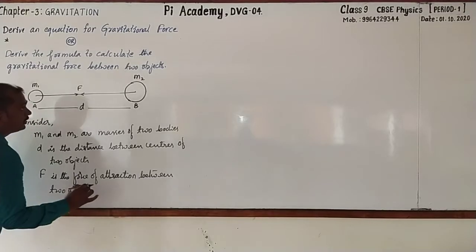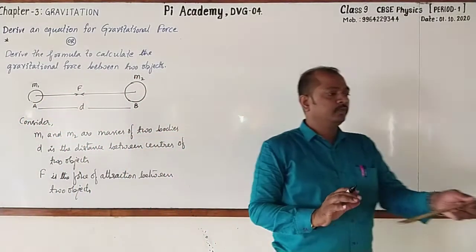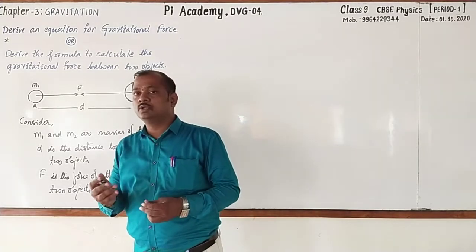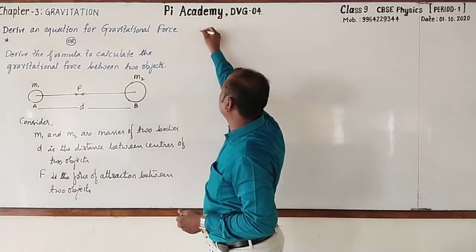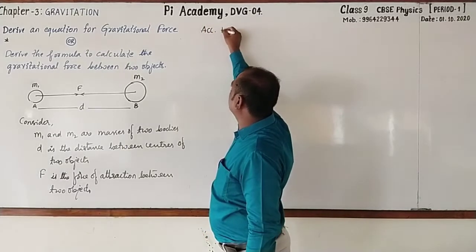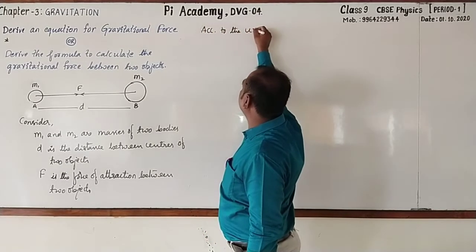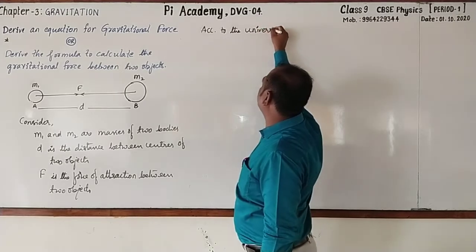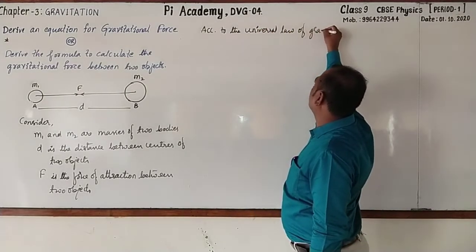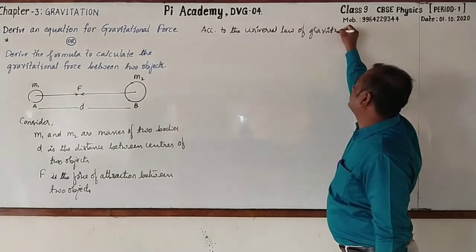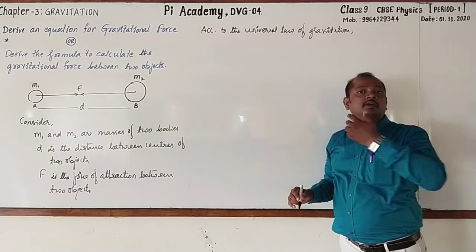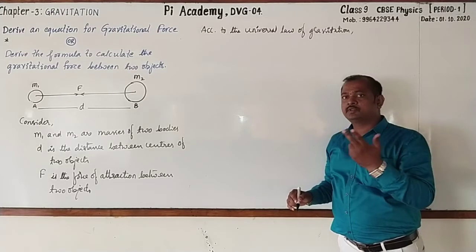Okay. Next, dear students, we know that Sir Isaac Newton has given the law, that is universal law of gravitation. Let us go for following it. According to the universal law of gravitation, what is its statement? The force of attraction between two bodies is proportional to the product of the masses.